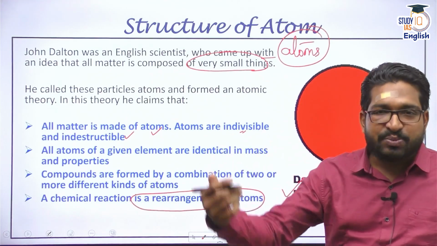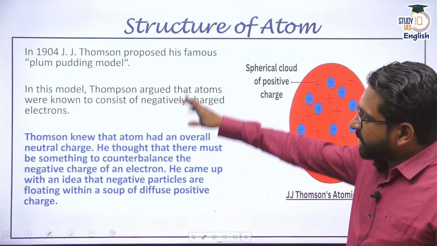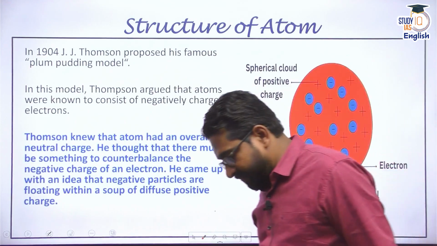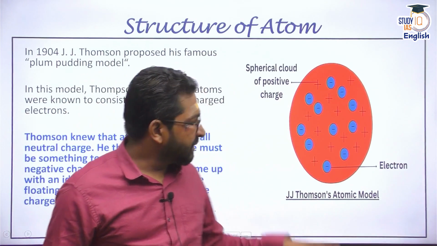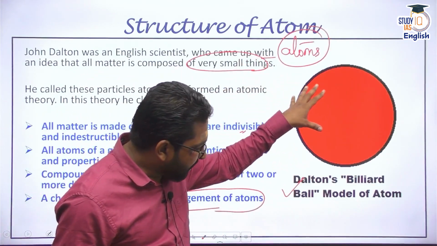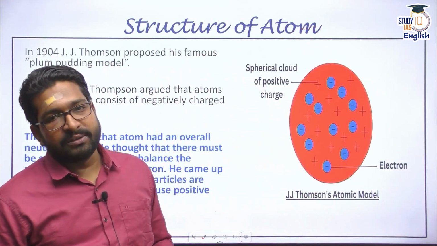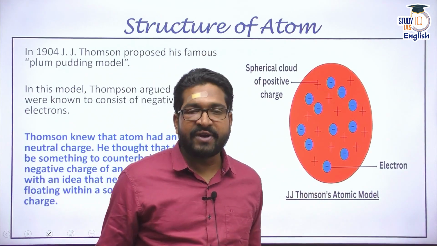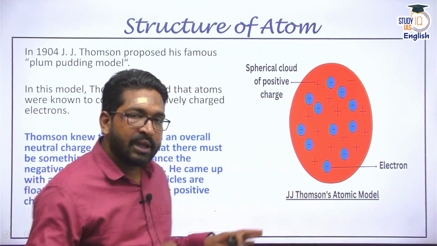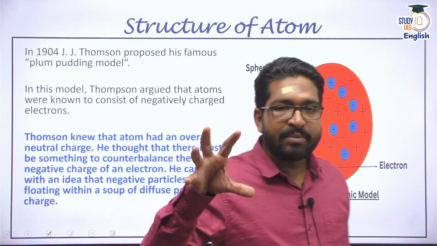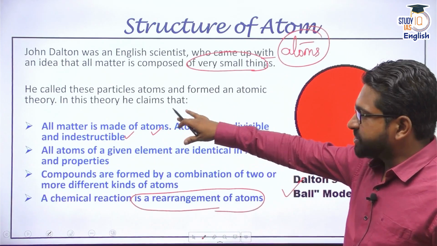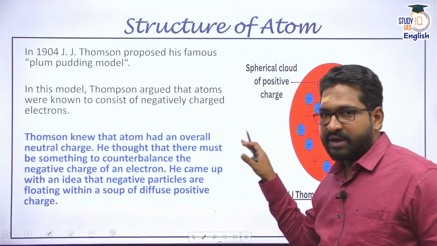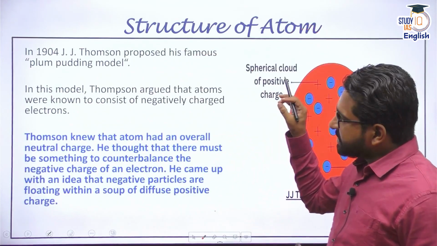That's why the next model came. The next model came in 1904 by J.J. Thomson. Now, J.J. Thomson gave a different model. Instead of the billiard ball model, he gave the concept of a plum pudding model. His model of atom is called the plum pudding model. Now, he said that yes, atom is indivisible. Matter is made up of atoms which are indivisible, indestructible, but it has charge.